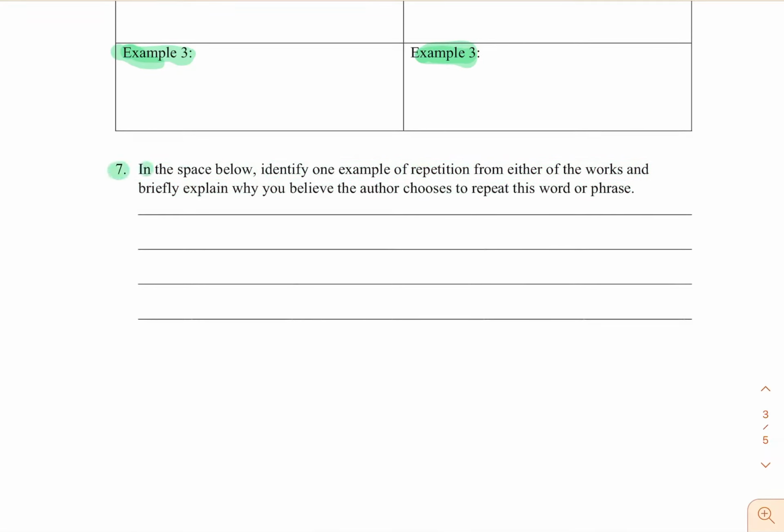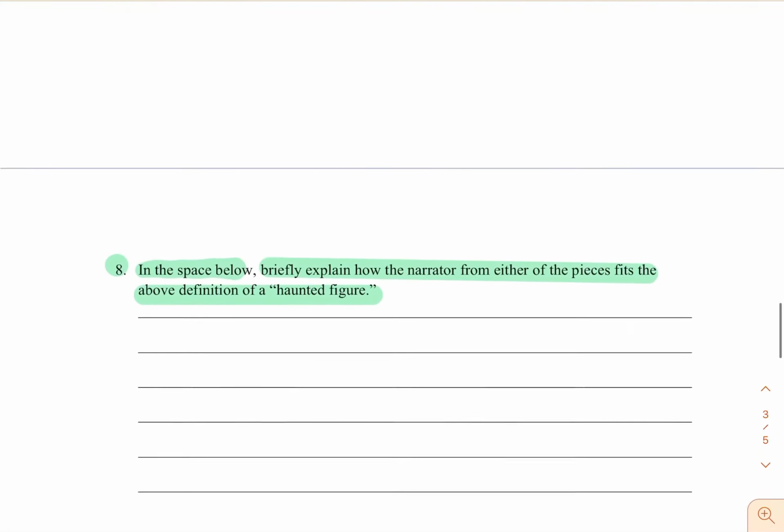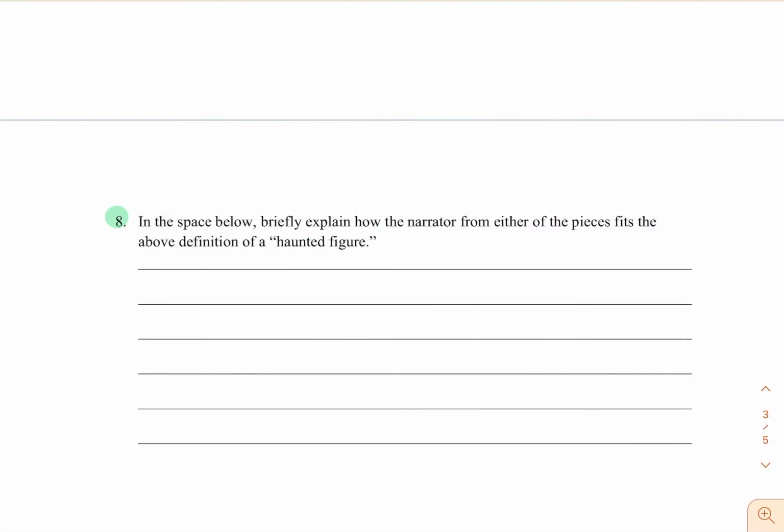Number 7, in the space below, identify one example of repetition from either of the works and briefly explain why you believe the author chooses to repeat this word or phrase. So you have 2 things there. 8, in the space below, briefly explain how the narrator from either of the pieces fits the above definition of a haunted figure. Remember, a haunted figure is described above. Good luck.